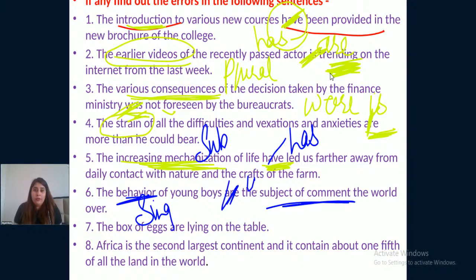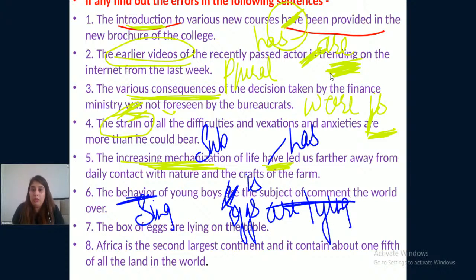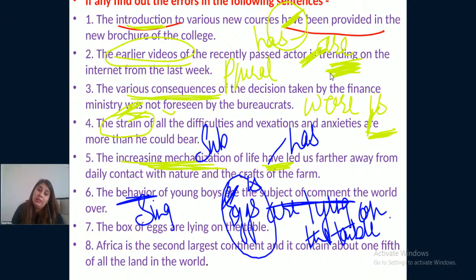So here it comes. The box of eggs are lying on the table. Now, if it was written in a manner, eggs are lying on the table, then your subject here is eggs, which is plural, so "are" is totally correct.